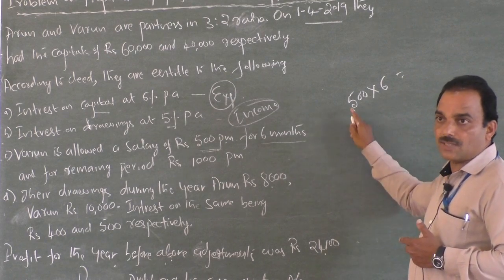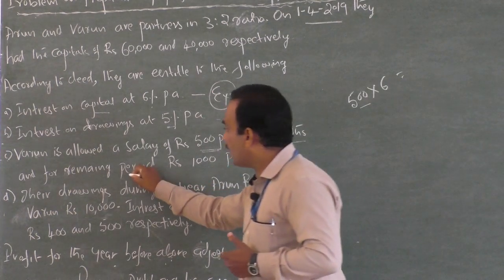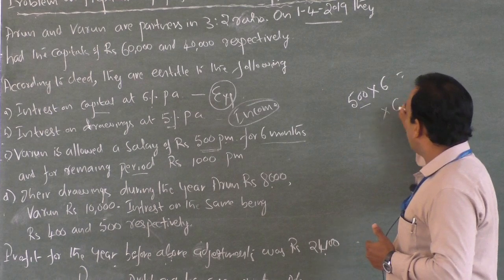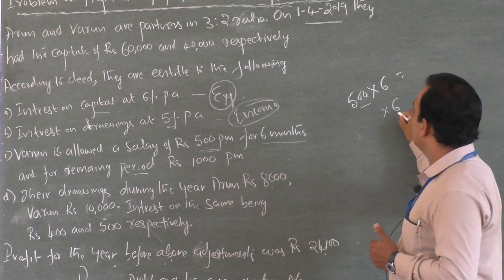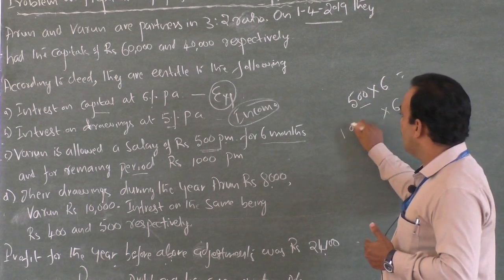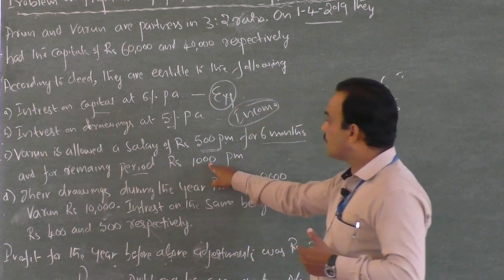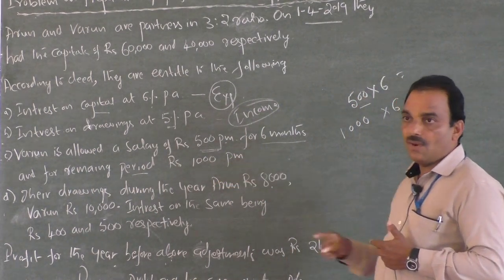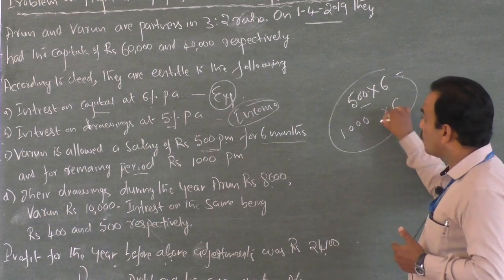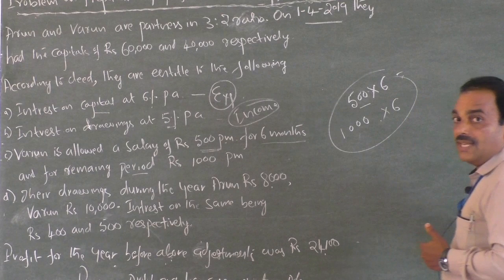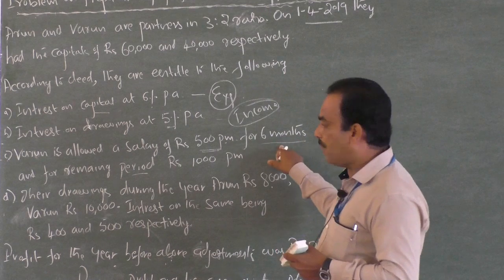Okay, first 6 months his salary is 500 rupees per month, and for the remaining period, the remaining 6 months, total 12 months in a year, wherein first 6 months 500 and for the next, here it is good news, his salary is increased to 1000 rupees per month. Okay, 1000 per month. Then by totaling these two amounts we have to calculate his total salary, let us calculate later while preparing profit and loss appropriation account.